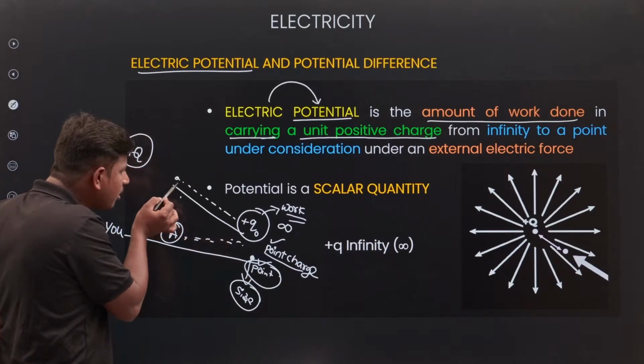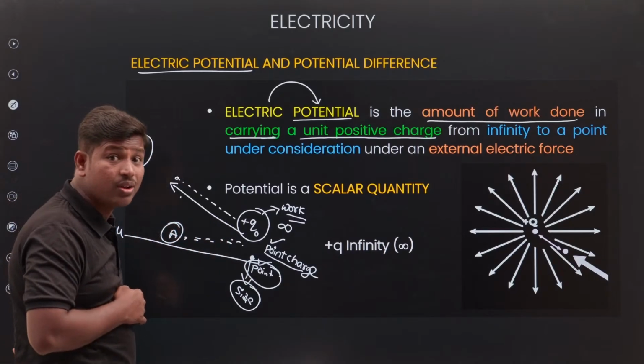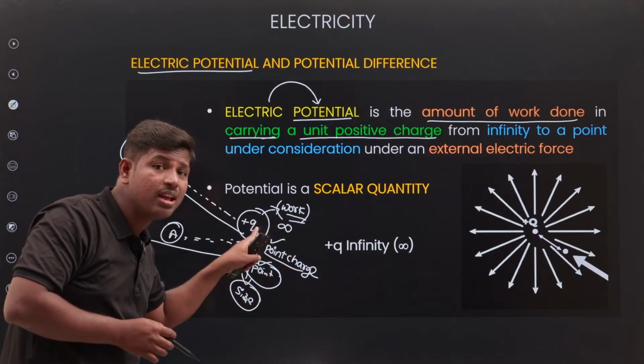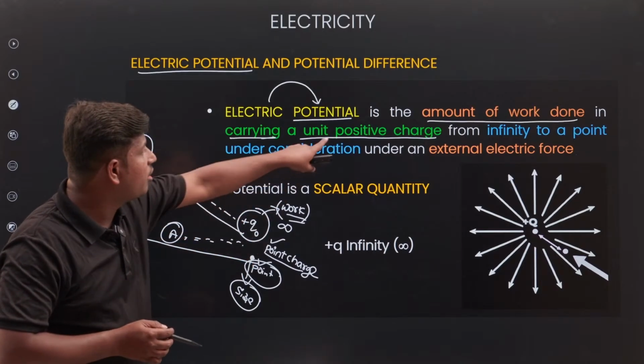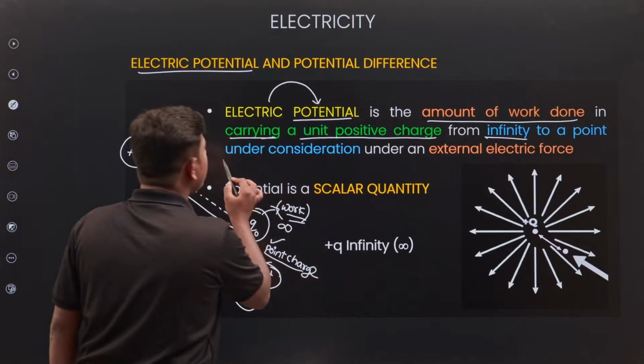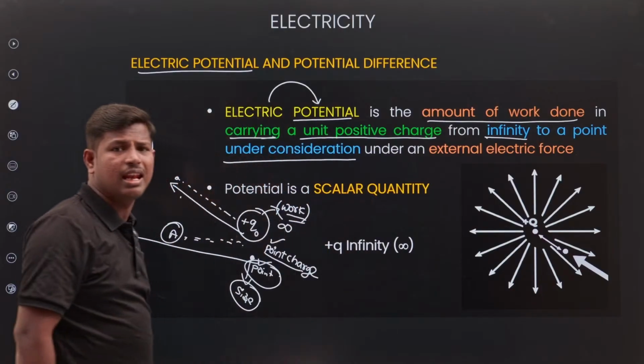What work are we doing? Bringing a unit positive charge from infinity to a point under an electrical field.